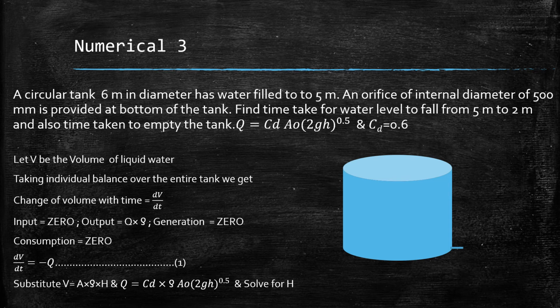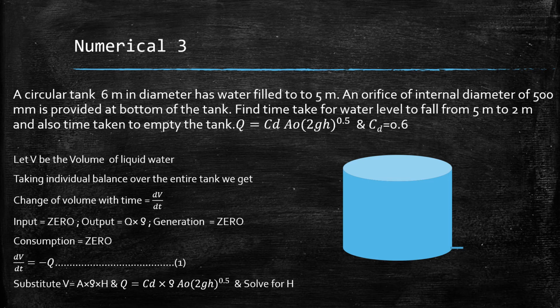Now this should be known to us, right? If you have to calculate flow rate through an orifice, it is given by CD A under root 2gh, correct? Where CD is 0.6. This we have studied in fluid mechanics, correct?